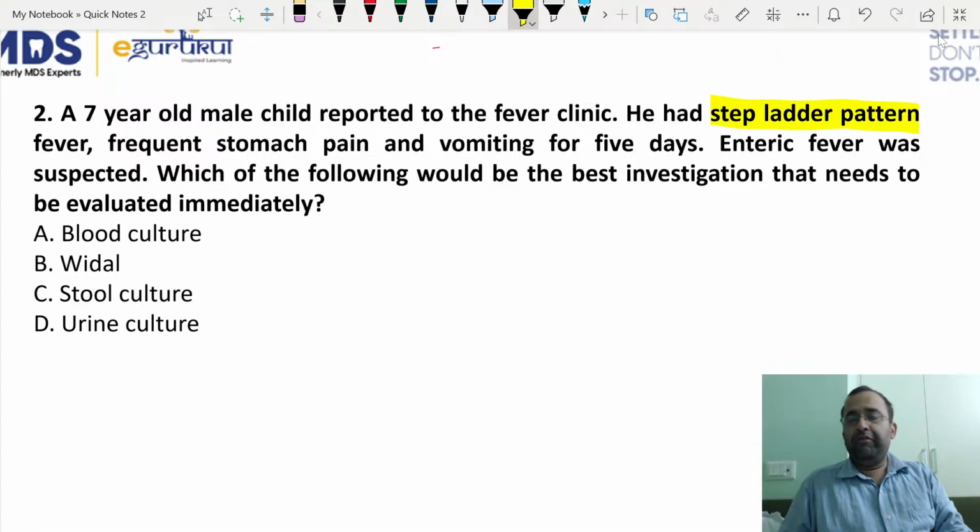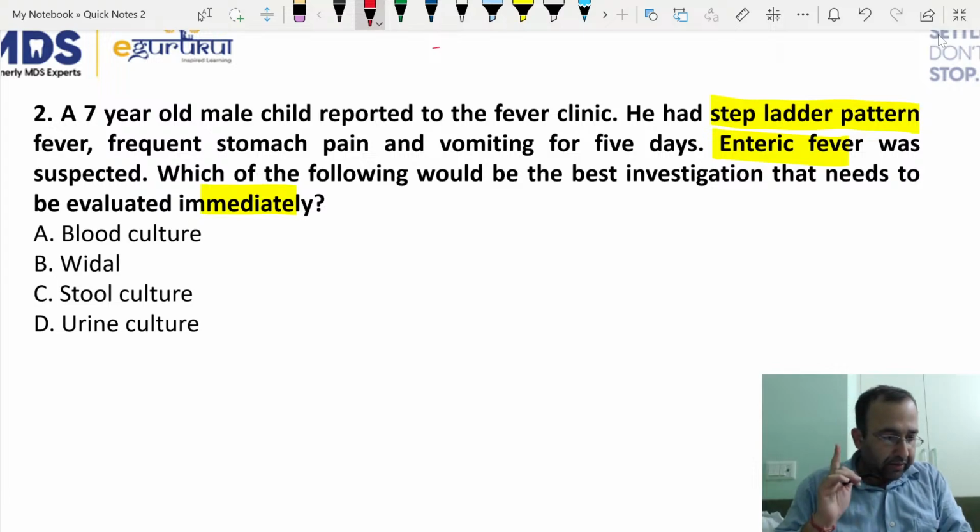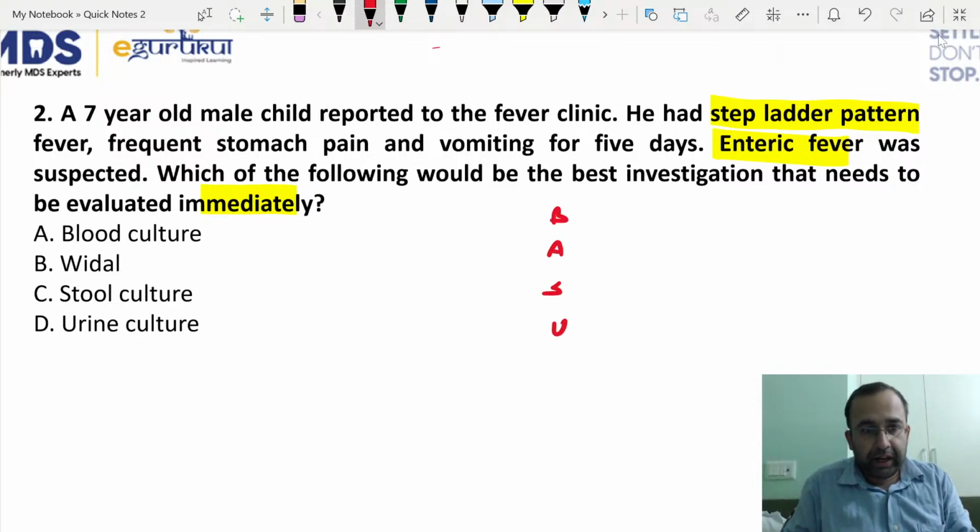Whenever we talk of step ladder pattern, we are talking of typhoid. The child has fever, frequent stomach ache and vomiting. Enteric fever was suspected. Which is the best investigation to be performed immediately? With respect to typhoid, it is blood culture. Easy to remember, that is blood culture.